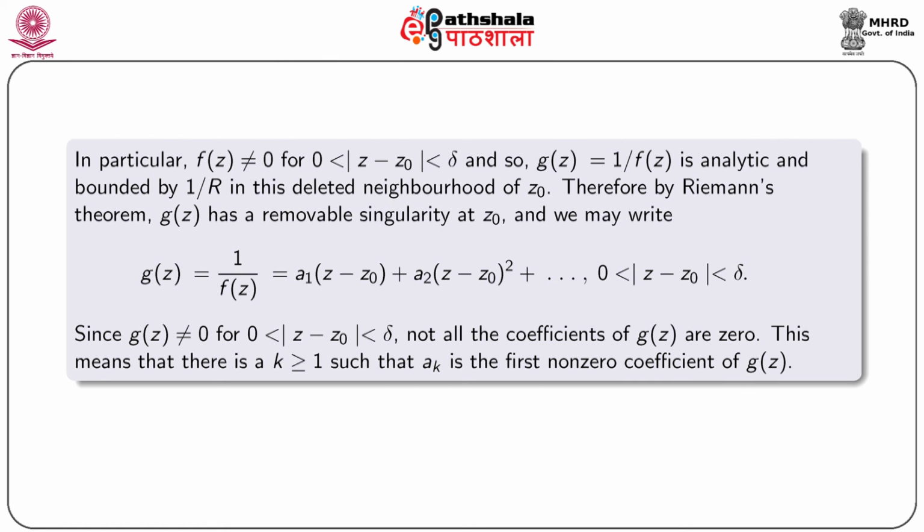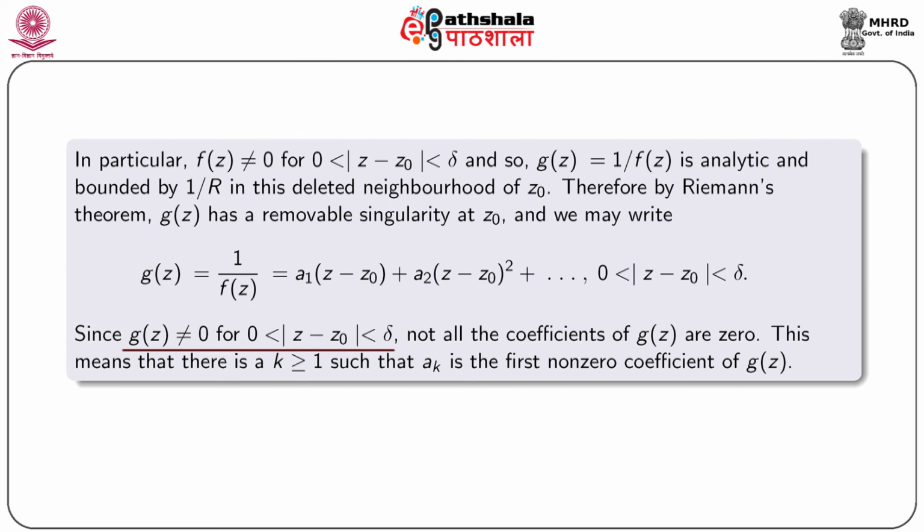Therefore, applying Riemann's theorem, we see that g(z) has a removable singularity at z0, and we may write g(z) = 1/f(z) = a1(z - z0) + a2(z - z0)^2 + etc., for 0 < |z - z0| < delta.